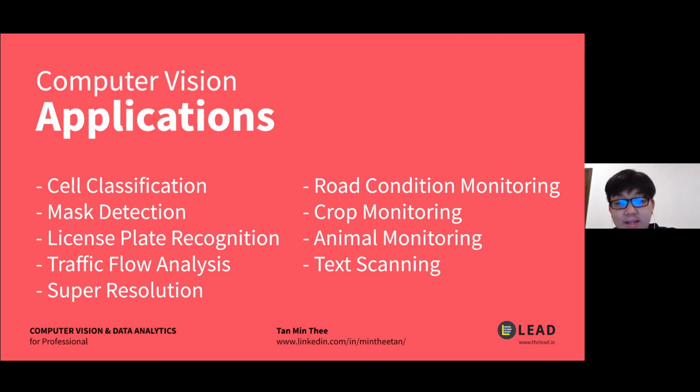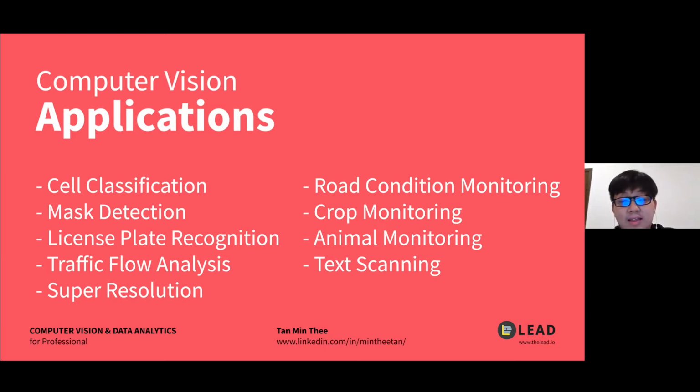And then there's another thing for the agriculture field, which is animal monitoring. You monitor the animals, or you can even count the animals if you want to. Another thing is text scanning. I'm pretty sure somebody in this session right now has used CamScanner before, which is the app to scan the documents that you needed, and it can actually scan your text as well.